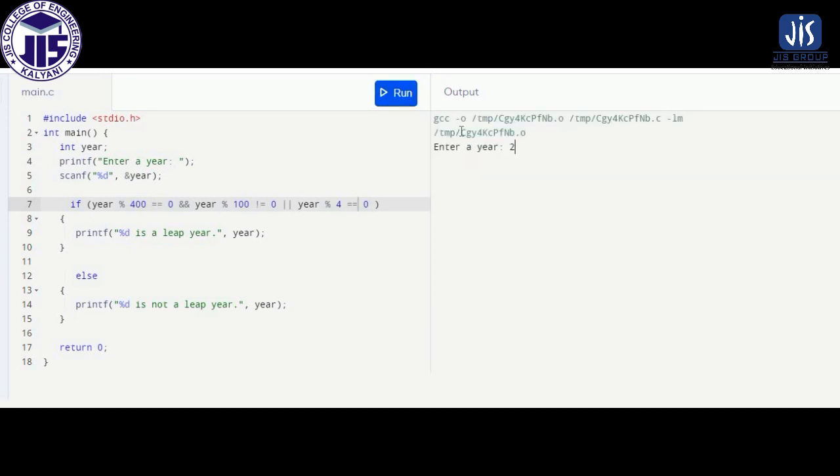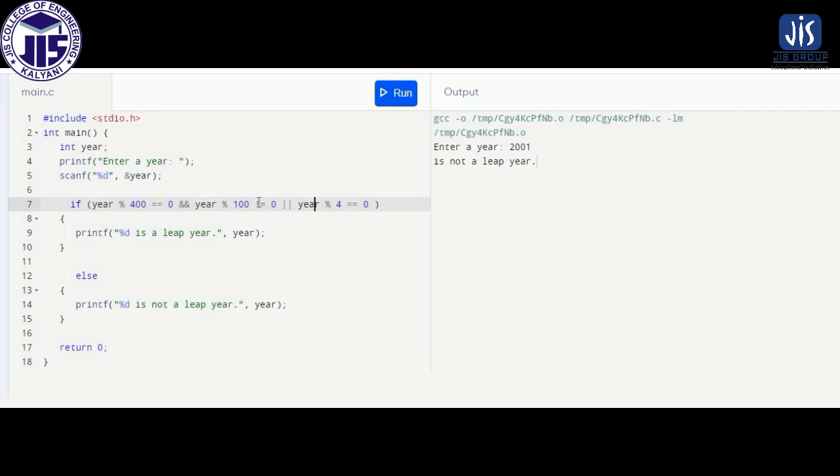And now if I take 2001, which is not a leap year. Why? Because 2001 is not divisible by 400, it is not divisible by 100, and it is also not divisible by 4. So here this condition is false, this condition is false, this condition is true, this condition is false. So a year which is not divisible by 400, and not divisible by 4, will be considered not a leap year. That's why 2001 is not considered a leap year.